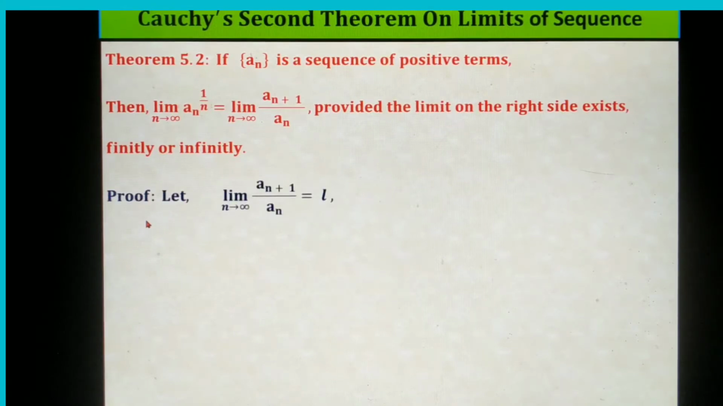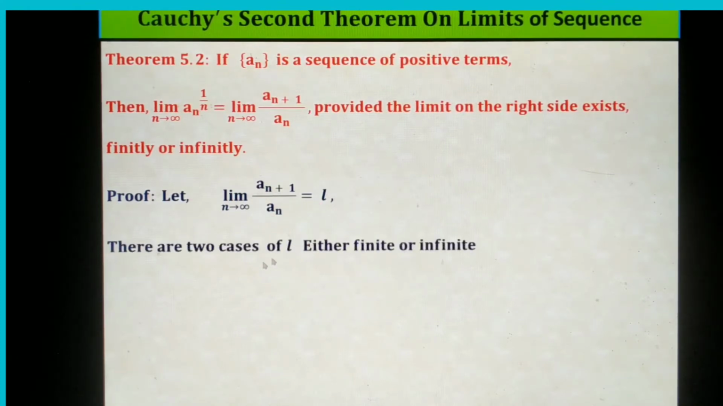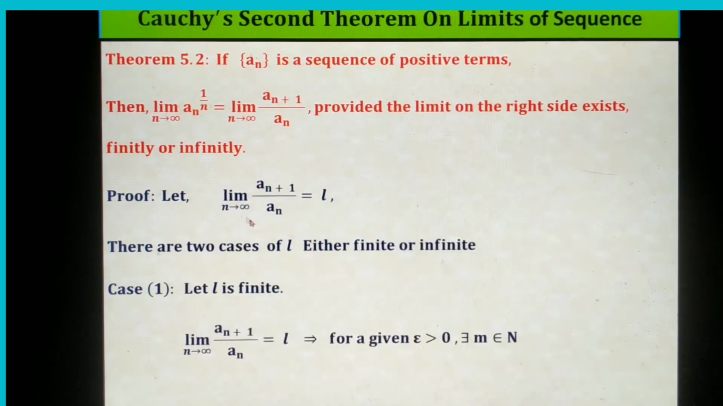So let us consider the proof. Let limit n tends to infinity of the right side expression a_(n+1) divided by a_n be equal to L. There are two cases for L: either L is finite or infinite. Now consider case 1, that L is finite. That is, limit n tends to infinity a_(n+1) by a_n is equal to L.